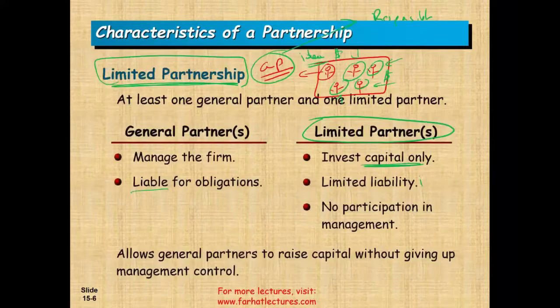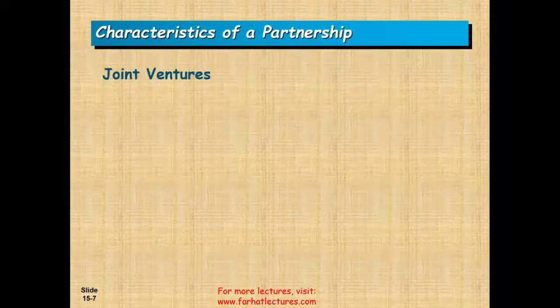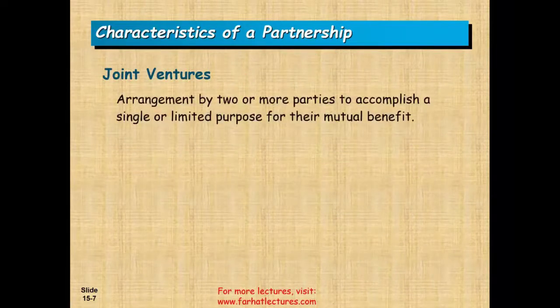Now, again, I am simplifying the world of partnership into general and limited partners. We have different types of partnership, I just want to let you know this. Also, we have something called a joint venture, which is a little bit different. Joint ventures are arrangements by two or more parties to accomplish a single or limited purpose for their mutual benefit. Think of it as two parties who decide to form some type of corporation or partnership, call it a joint venture, to serve a purpose.